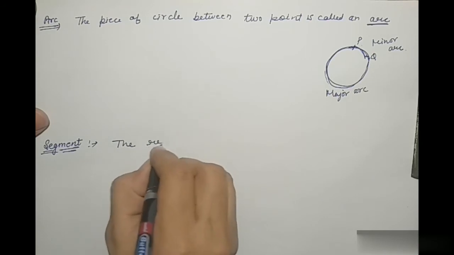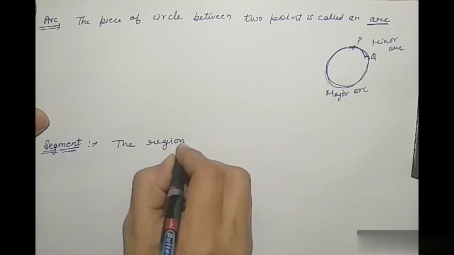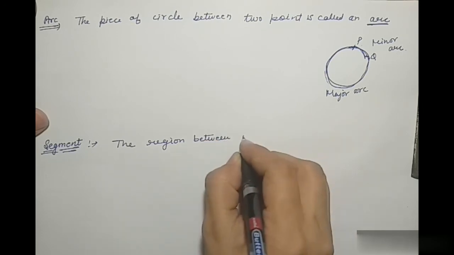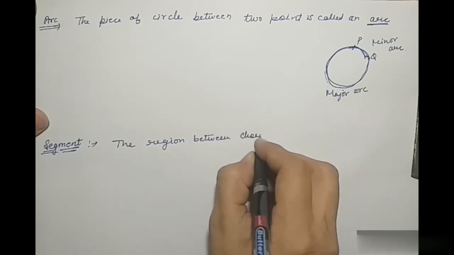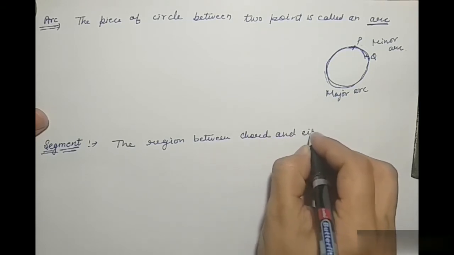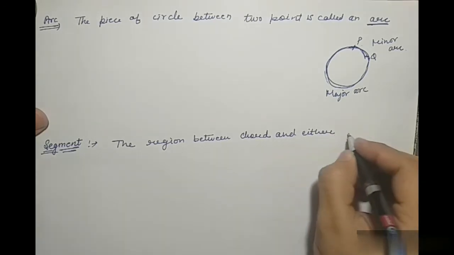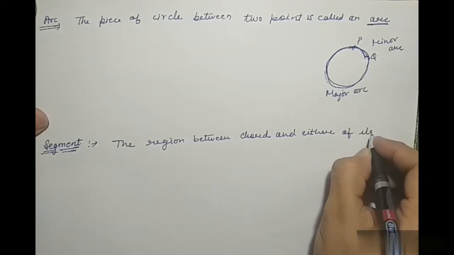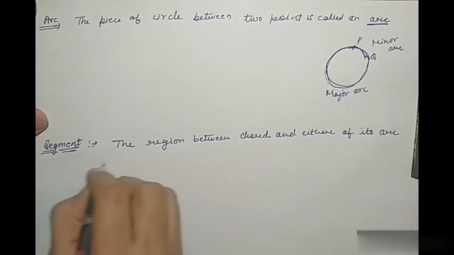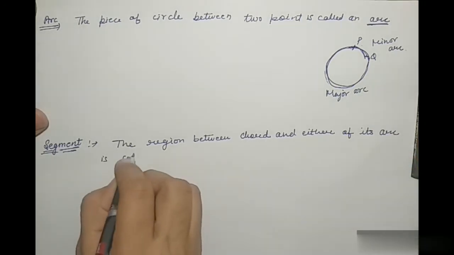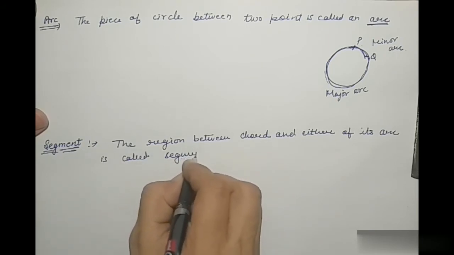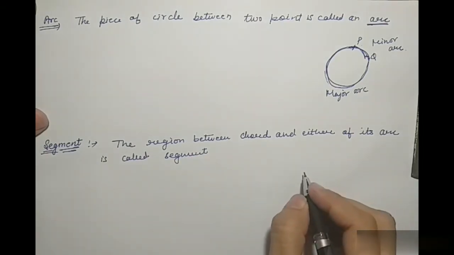Segment, the region between a chord and either of its arcs is called a segment.